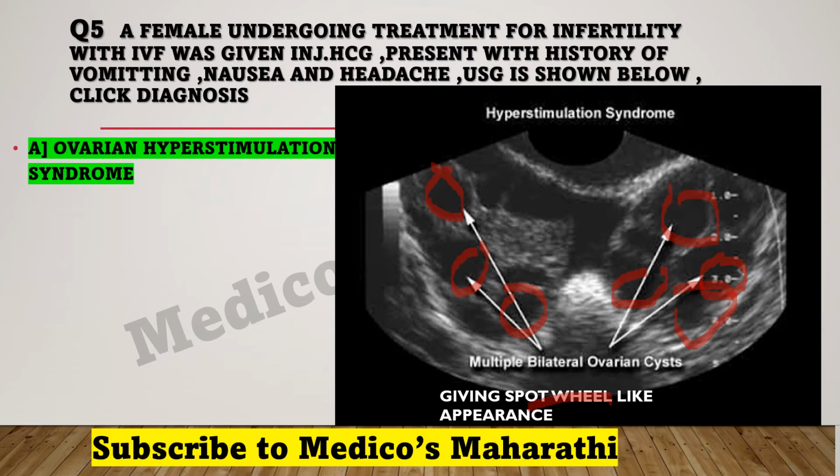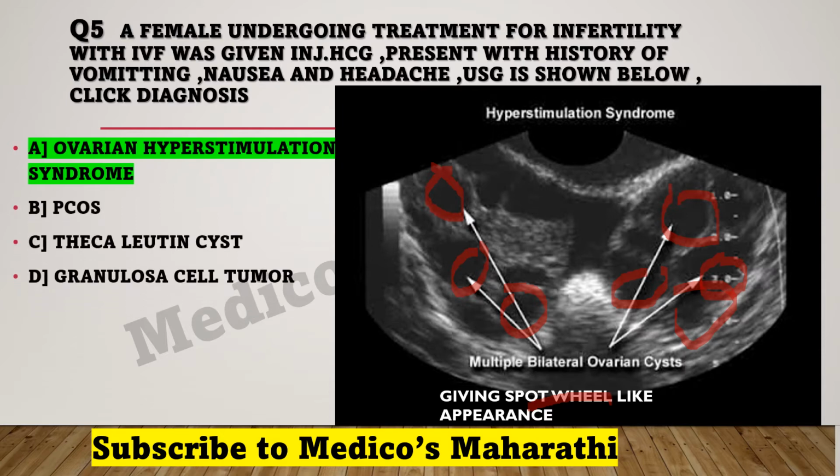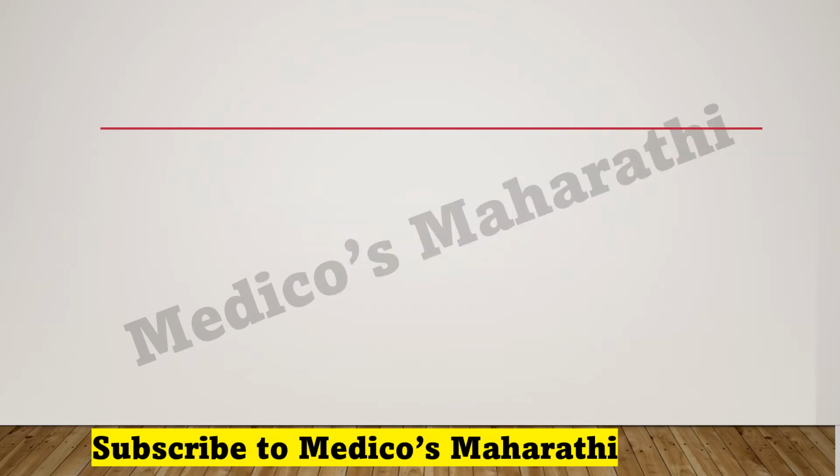So you have to remember that in ovarian hyperstimulation, the main identity is the spoke wheel like appearance of ovarian cysts. What are the other options? Theca lutein cyst, granulosa cell tumor, PCOS. So the correct choice is ovarian hyperstimulation syndrome. Okay, what is the next question?